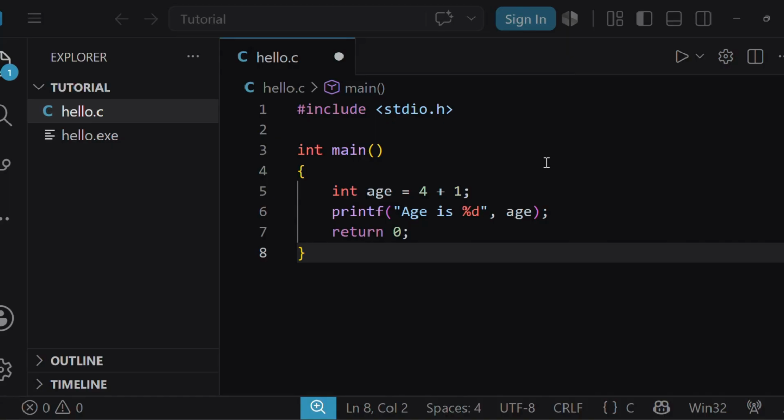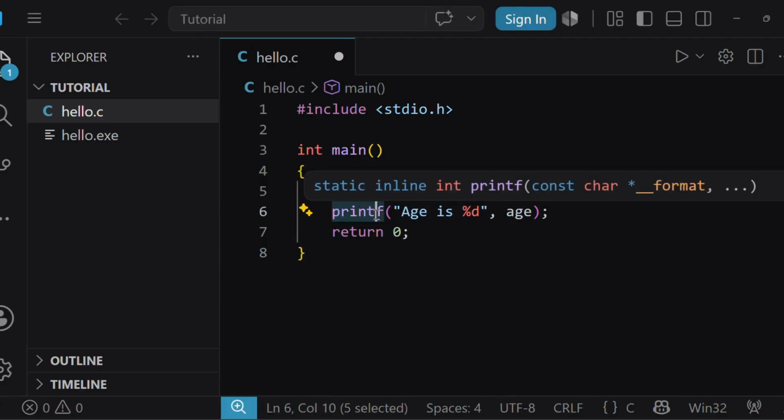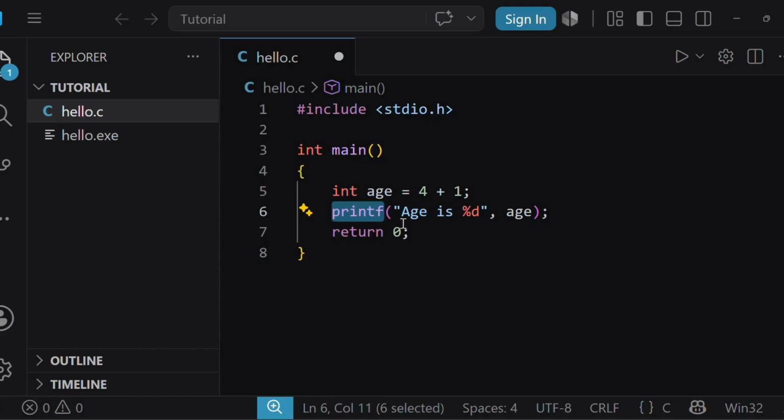Now let us identify the tokens in this following statement. Here the word printf is an identifier. Then these parentheses are special symbols. Anything enclosed in these double quotation marks is basically the string literal. Comma here is again a special symbol.